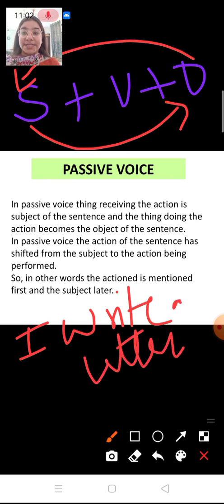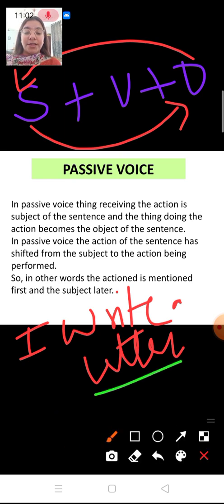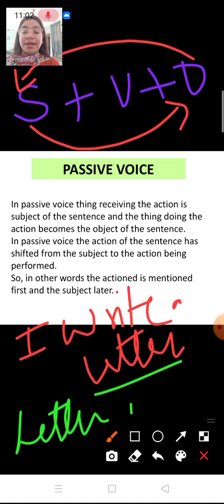A simple sentence, it is an active voice example. But if I write this sentence in passive voice, here the object is letter. Now what will happen? The letter will come first in passive voice. Letter was written by me.